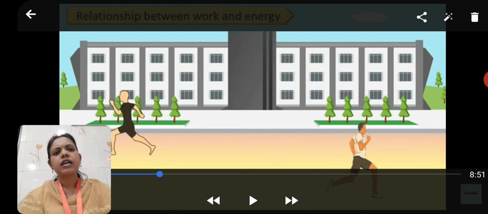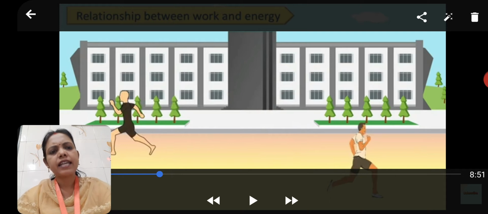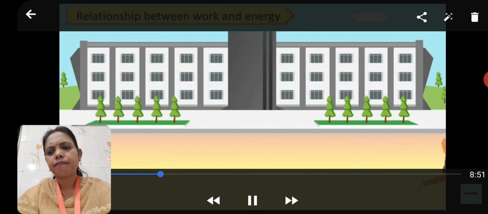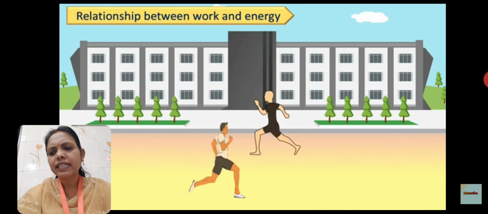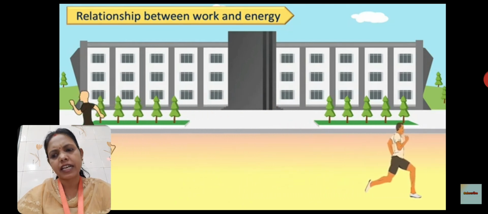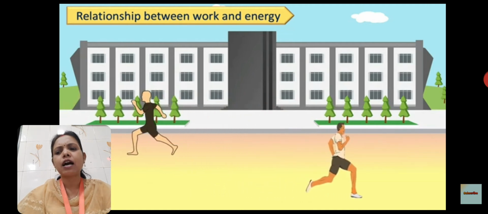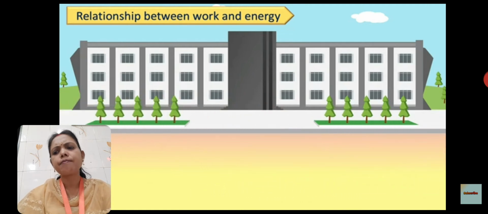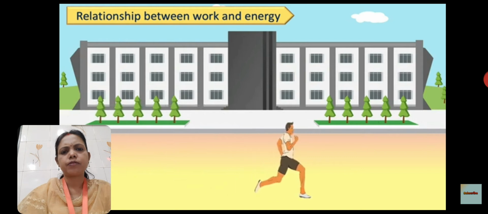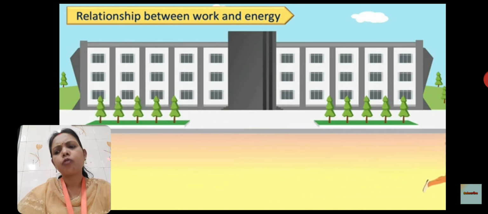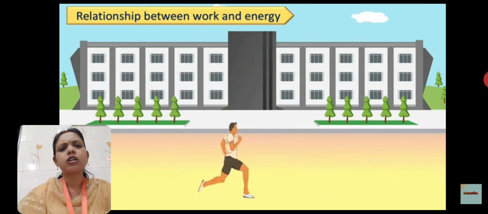Suppose Ram and his friend Raghu are practicing for the marathon race in the ground. Raghu completes 20 rounds of the ground and Ram completes 25 rounds of the ground. So children, what do you think? Who does more work?